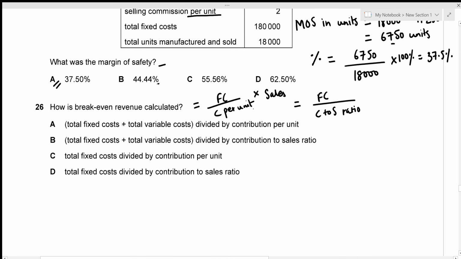So option A is given as total fixed cost plus total variable cost. This is wrong, so it's incorrect. Option B also has the same thing, which is incorrect. Option C has total fixed cost divided by contribution per unit. This gives the break-even point, but it only gives the break-even point in terms of units, and we're required in terms of revenue. So this is also going to be incorrect. And the last one is total fixed cost divided by contribution to sales ratio, which is this formula, and it gives break-even revenue. So the correct answer is option D.